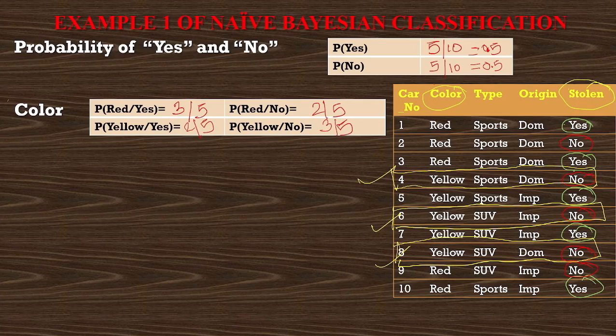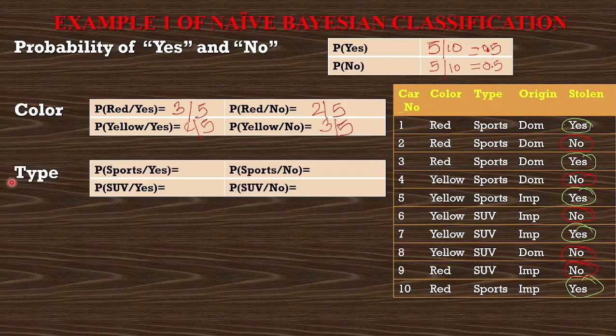Out of those 5 no's, only 3 no's are having yellow next to it. These are the probability only for the color column. Same way we have to find the probabilities for type and origin column also. So now we'll see for type column. Now type is 2 types, sports and SUV.